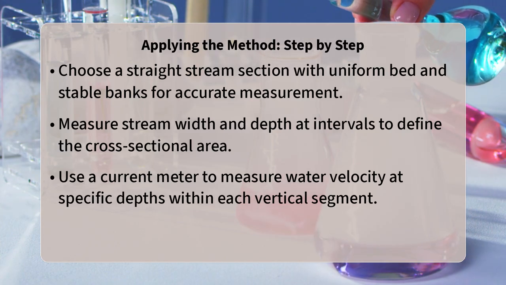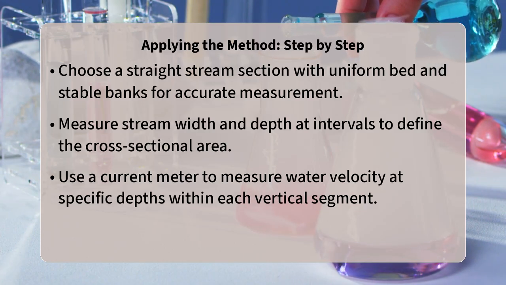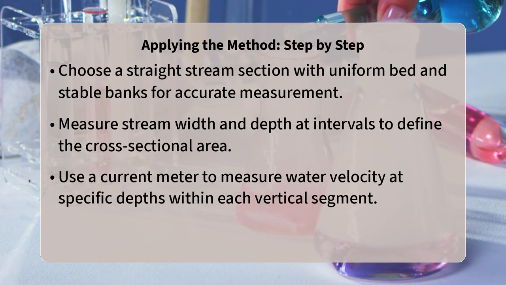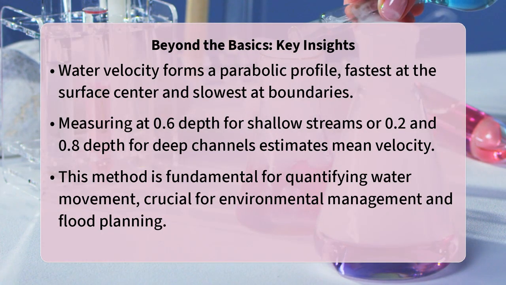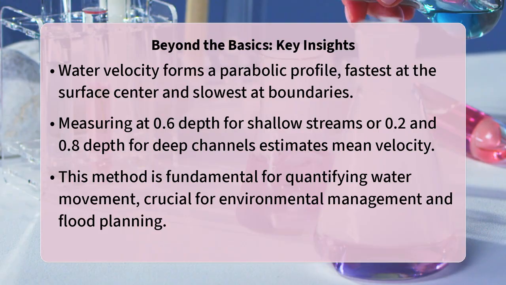One interesting detail about this method is the concept of a velocity distribution. Water in a channel forms a parabolic velocity profile, with the highest speeds near the surface in the center and decreasing towards the bottom and sides. By measuring at specific points, such as 6/10 of the total depth from the surface for shallower streams or at 2/10 and 8/10 of the depth for deeper channels, hydrologists can accurately estimate the mean velocity for each vertical segment, enhancing the precision of the overall discharge calculation.